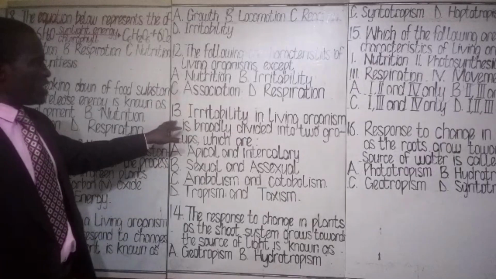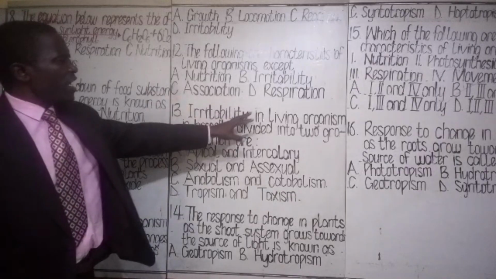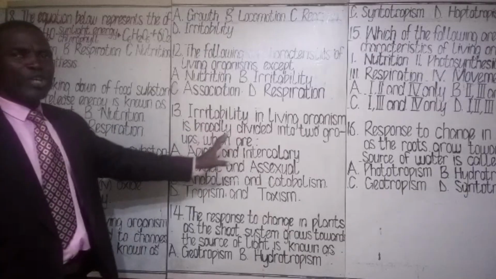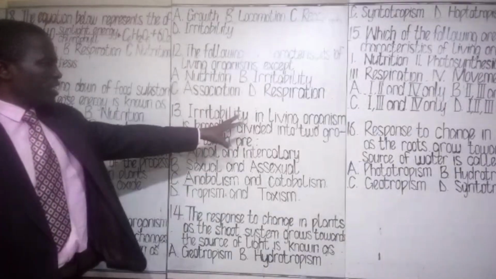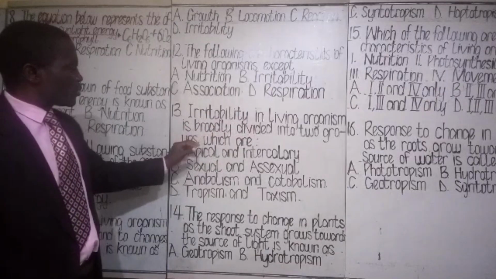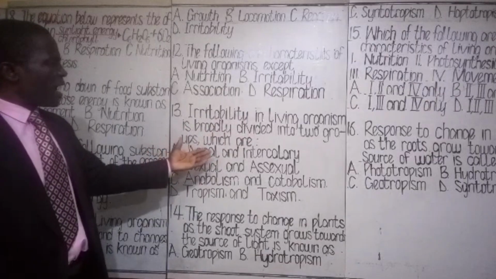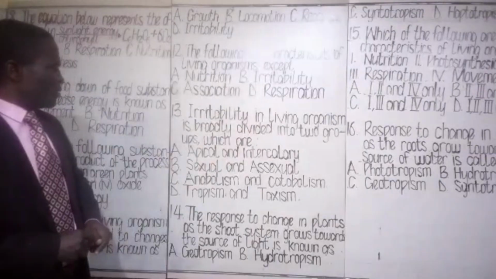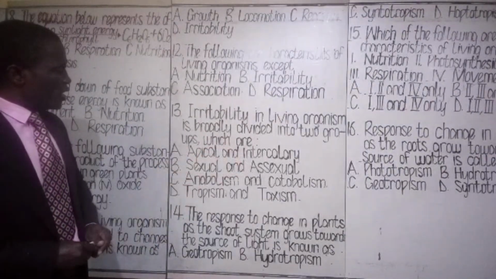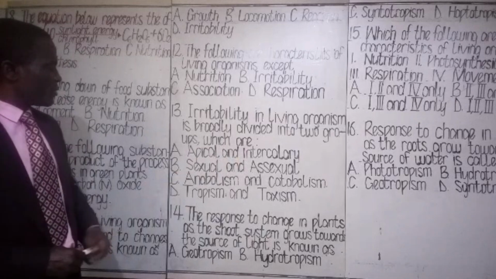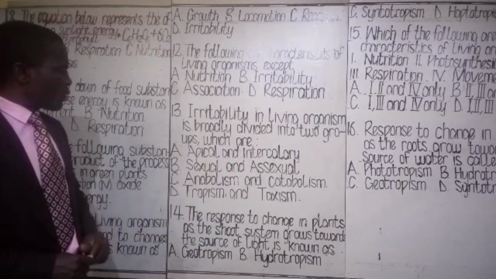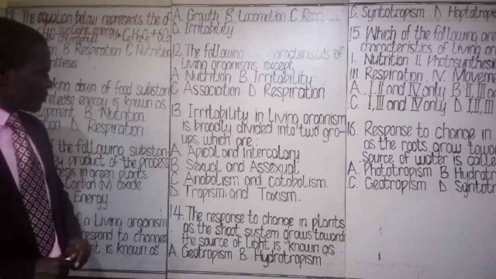Class assessment 13. Irritability in living organism is broadly divided into two groups, which are A, apical and intercalary, B, sexual and asexual, C, anabolism and catabolism, D, tropism and taxism. So you choose the most appropriate option out of that.